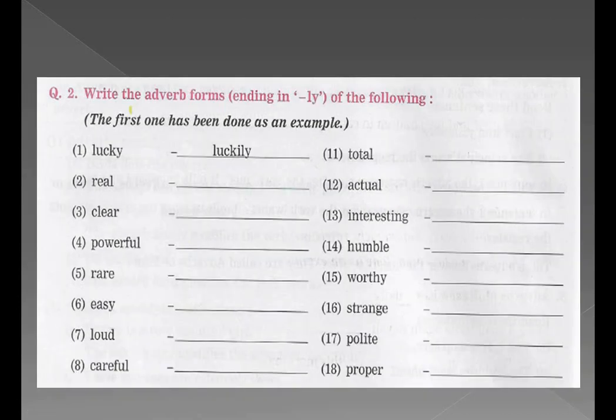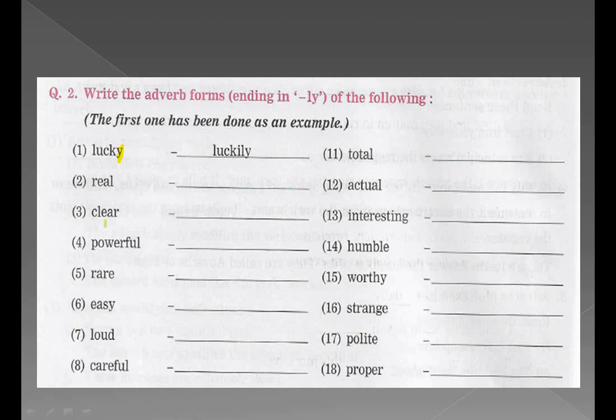Question number 2 is write the adverb forms ending in ly of the following. First one is already done. Lucky, luckily. Y is changed to I and ly is added. Now the word real will change into really. R-E-A-L-L-Y.